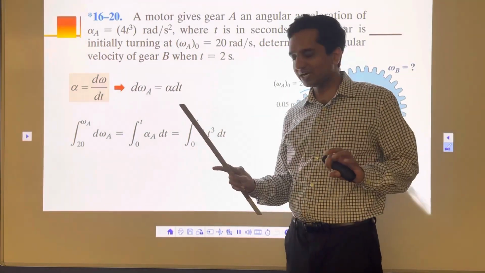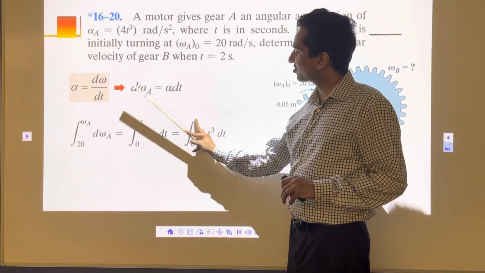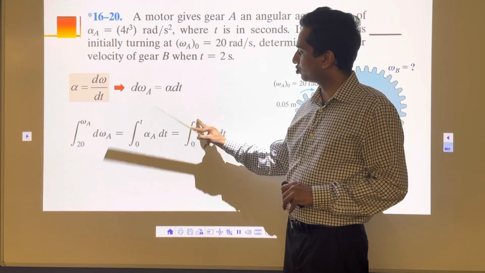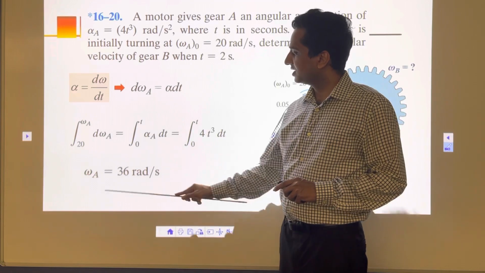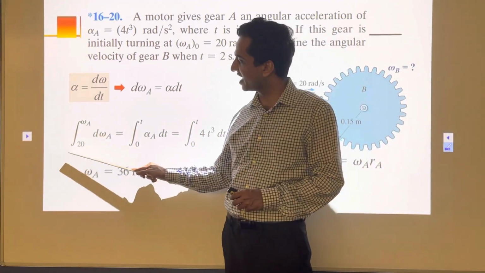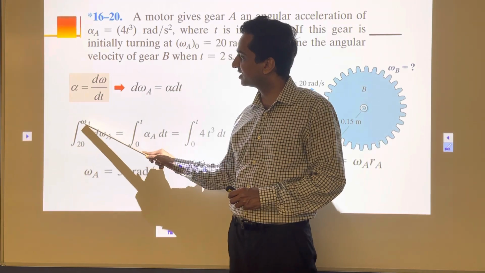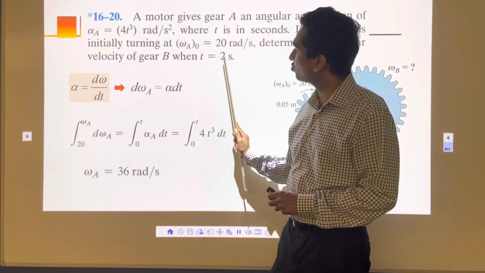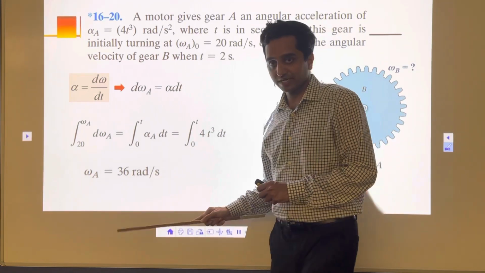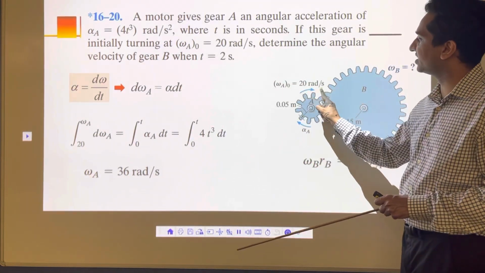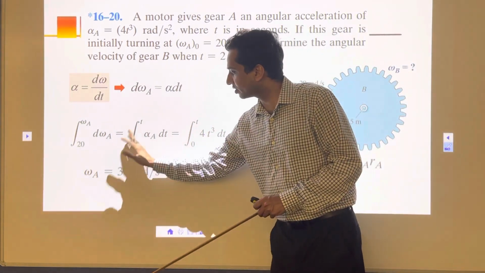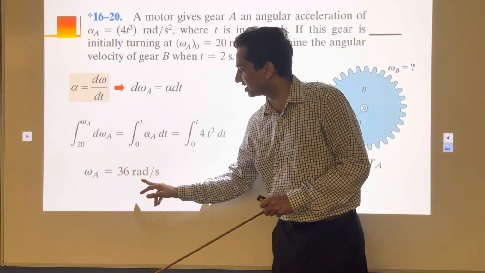This is a very simple integration. Once I solve it, this will become t raised to 4 by 4, from 0 to 2, and all I get is omega A is equal to 36 radian per second. So it starts with 20 and ends up here. It means at the 2 second mark, omega A is 36 radian per second. Remember, it has an initial speed of 20 radian per second, so you are building up on that: initial speed plus whatever speed you gain, 36 radian per second.